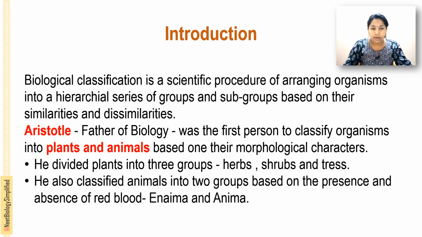In the last class we studied biological classification, right? In the first chapter we already learned it. So what is biological classification? It's a scientific procedure of arranging organisms into a hierarchical series of groups and subgroups based on their similarities and dissimilarities. That is, a step-by-step procedure of grouping organisms into different categories or levels based on their similarities and dissimilarities.